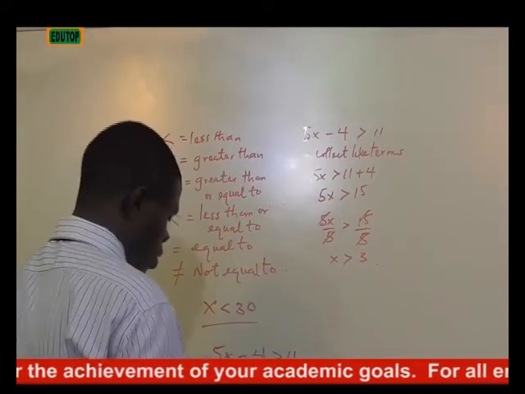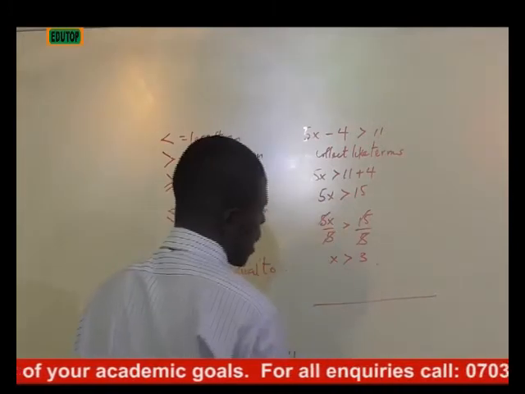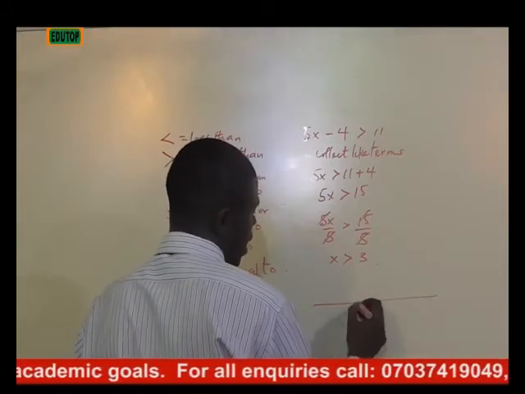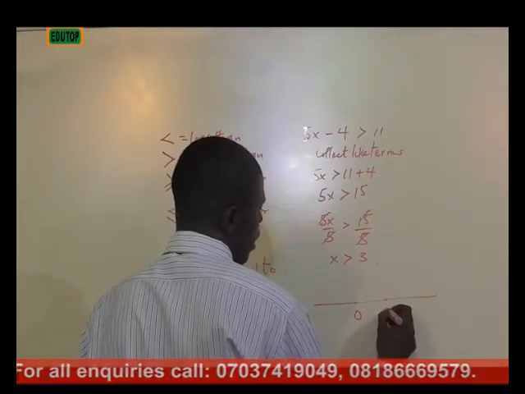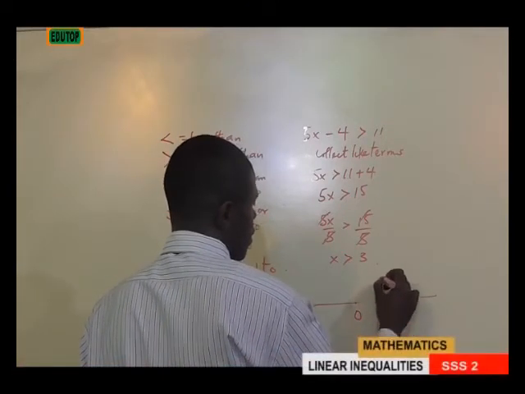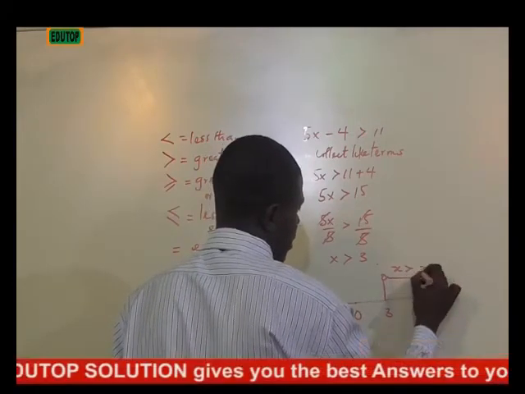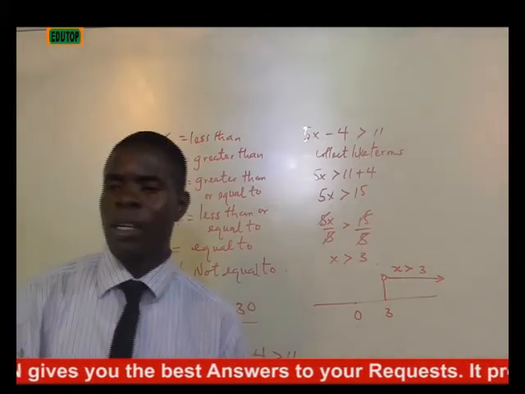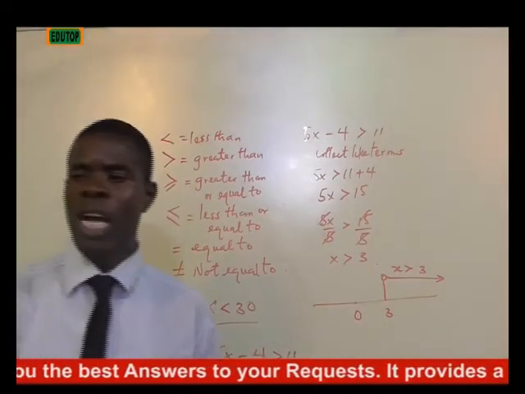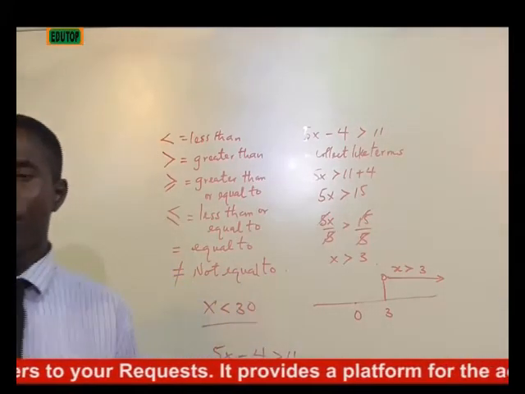If you are to showcase this on the number line, this is a number line where, let's say, this is your 0. Then we have, let's say, 3 here. So this will be x greater than 3 on a number line. That is how to show our result on a number line.